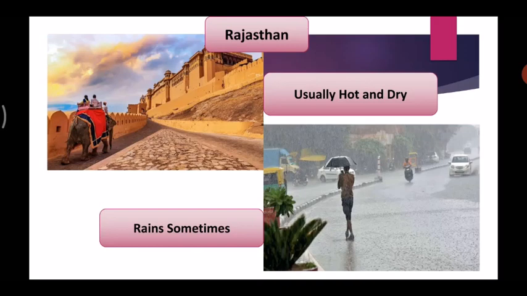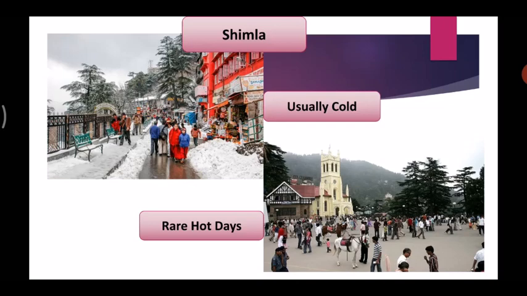Okay, let's move forward. Now let's talk about another place, that is Shimla. Now Shimla has a very cold climate. That is, usually it's very cold in Shimla. But there are some days in summer when it faces rare hot days. Now the first picture is where Shimla is normally very cold. And the second picture is where it is a hot day. Now, these rare hot days do not define Shimla.